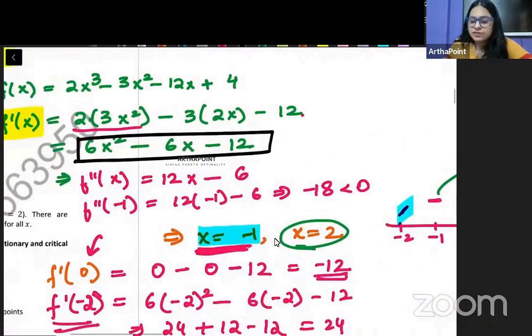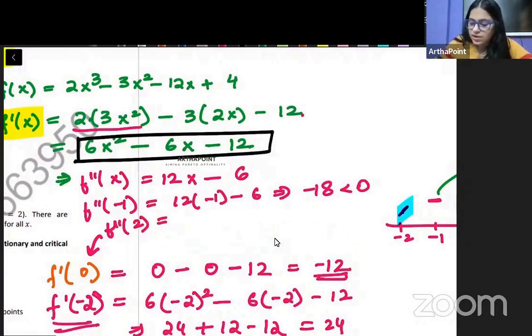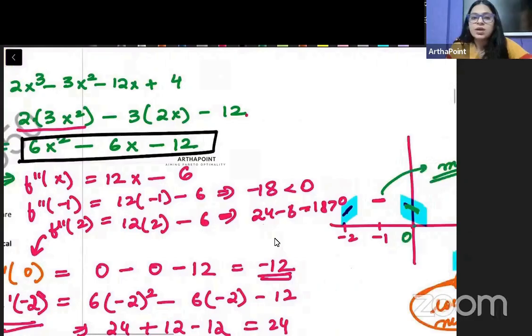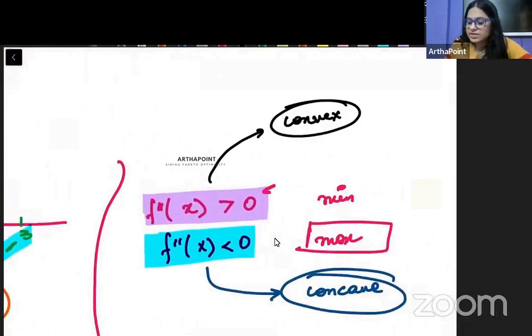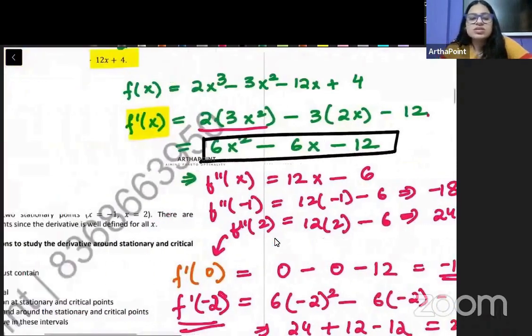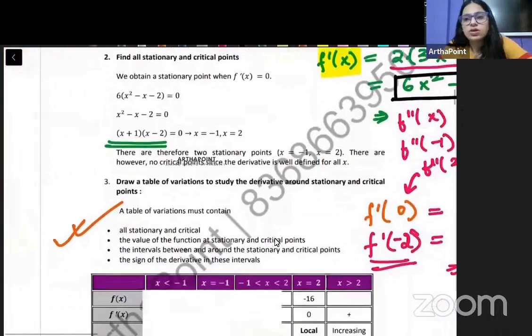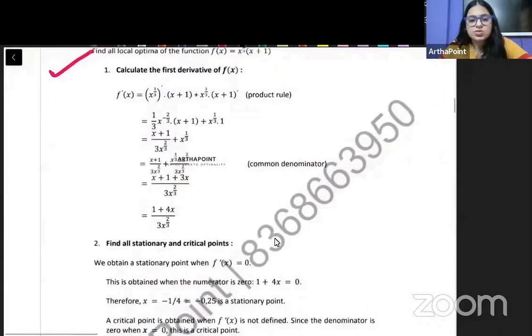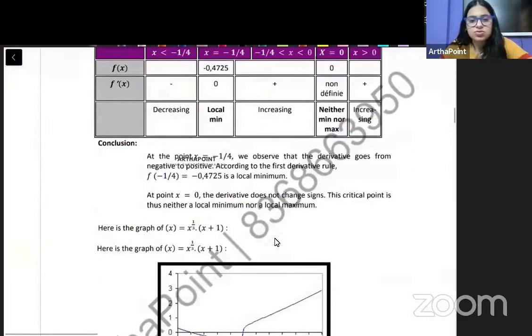Similarly, you can evaluate f double dash x at 2, and you will get 12 into 2 minus 6. So it is going to be 24 minus 6. So this will be positive 18. So if it is positive, we know that it is a minimum. So these therefore become your second order test. Okay, just go ahead and try to take this question as homework. Just do this question.